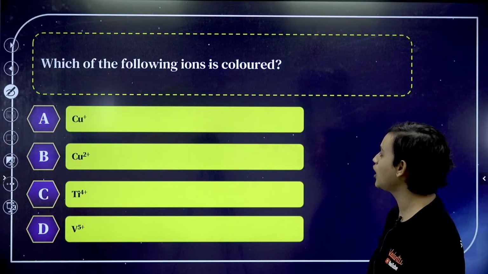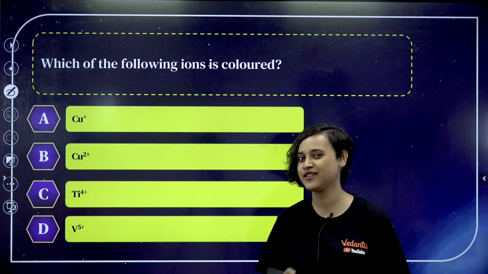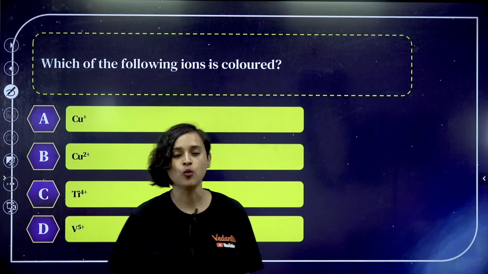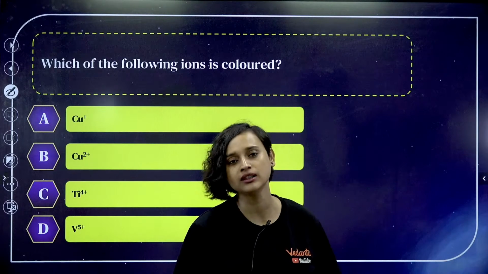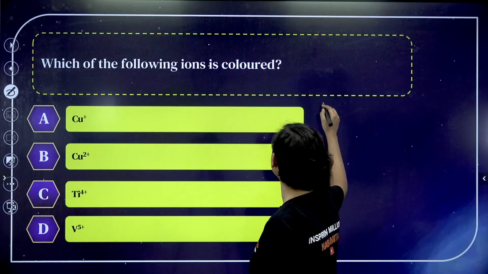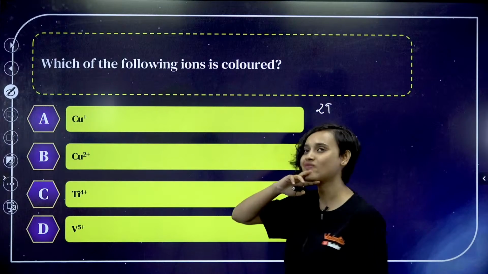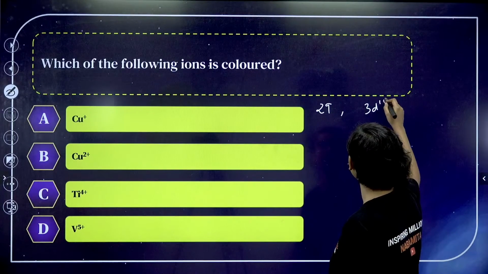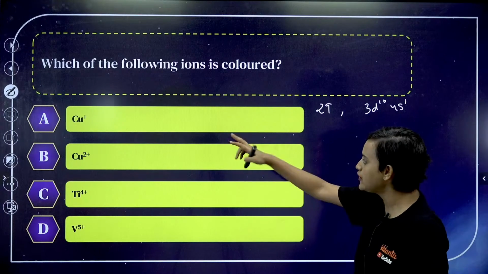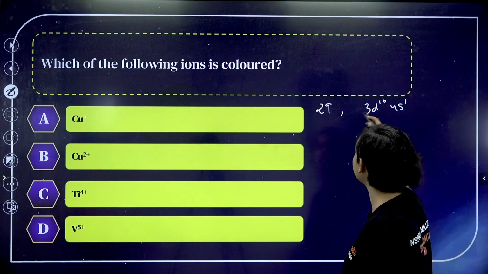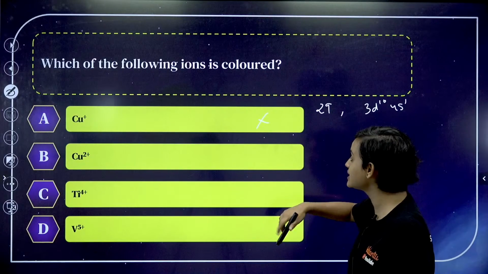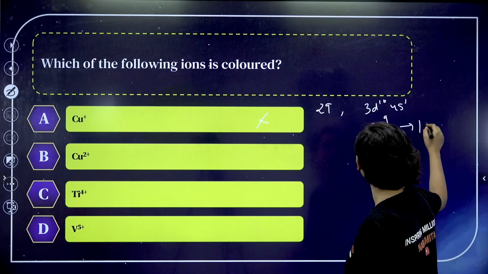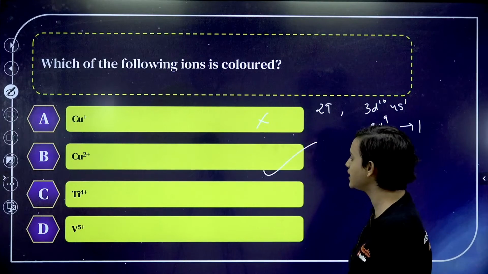Which of the following ions is colored? This everybody will know. Cu+. What is copper's atomic number? Copper's atomic number is 29, which means it is 3d10 4s1. If it is Cu+, that means no unpaired electrons, so this is definitely not the correct answer. Cu2+ is 3d9. If it is 3d9, one unpaired electron is there, which means this is colored definitely.